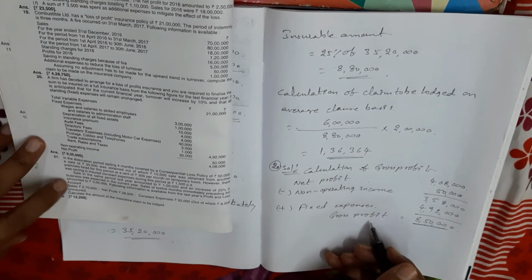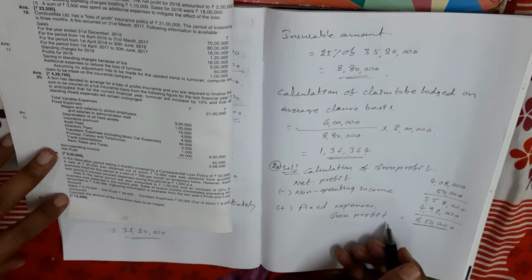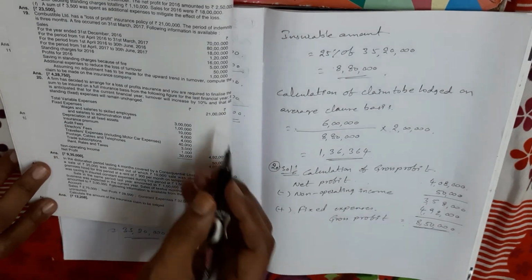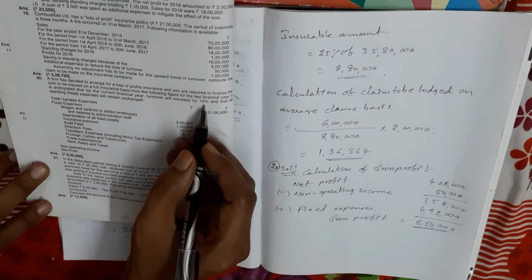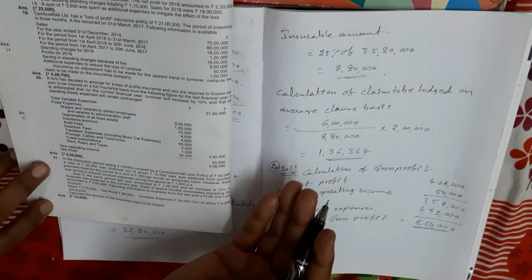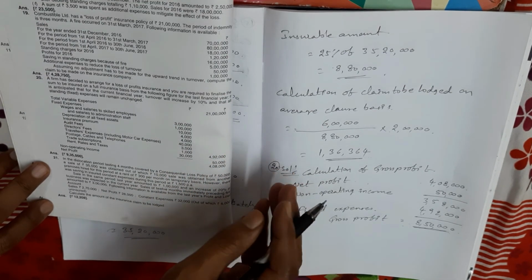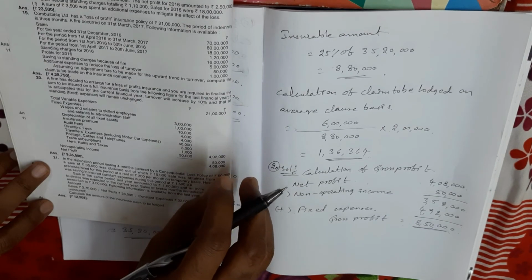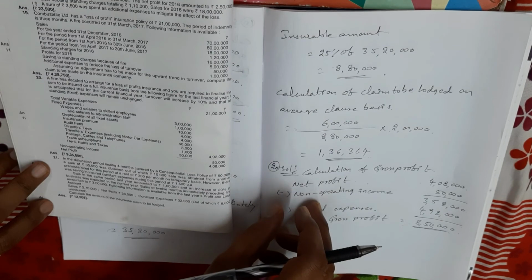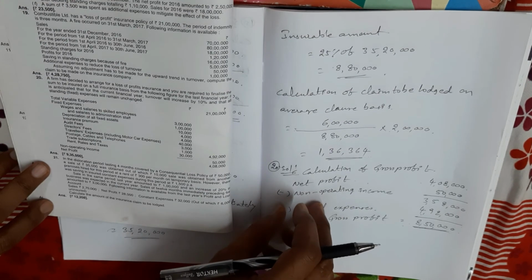Right. Next, in the problem, your sales are increased by 10 percentage in the current year, so gross profit shall also increase to the same extent as the sales amount. When the sales amount is increased by 10 percentage, what is the meaning? That means gross profit shall also increase to the same extent, so the rate of gross profit remains the same.